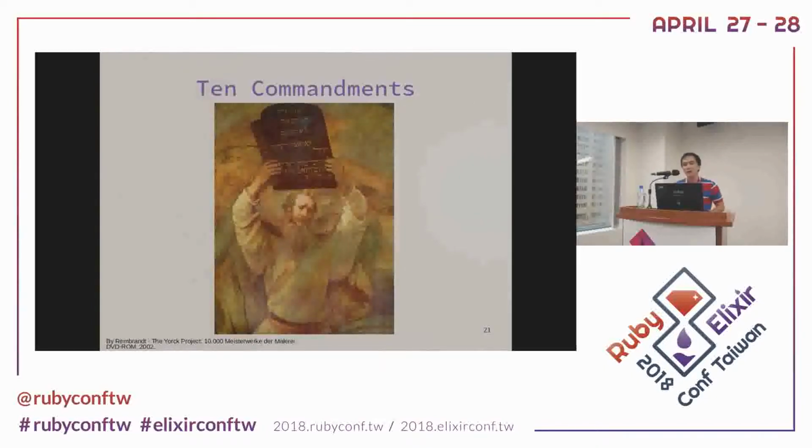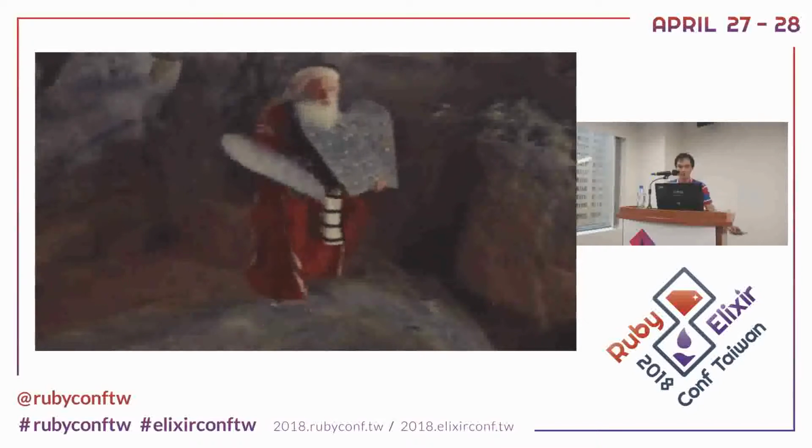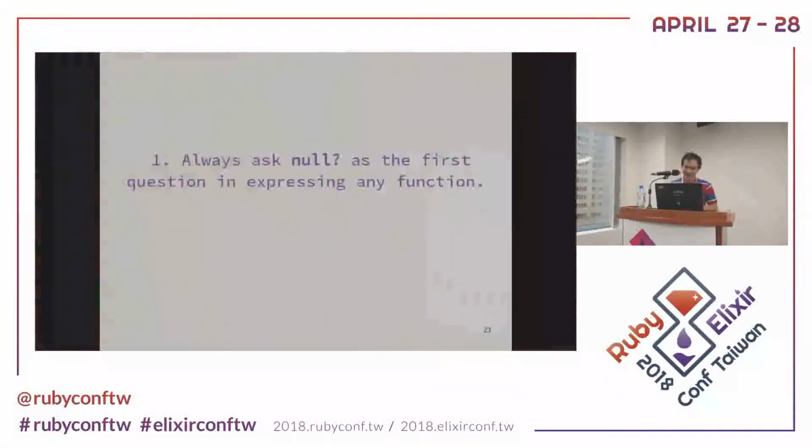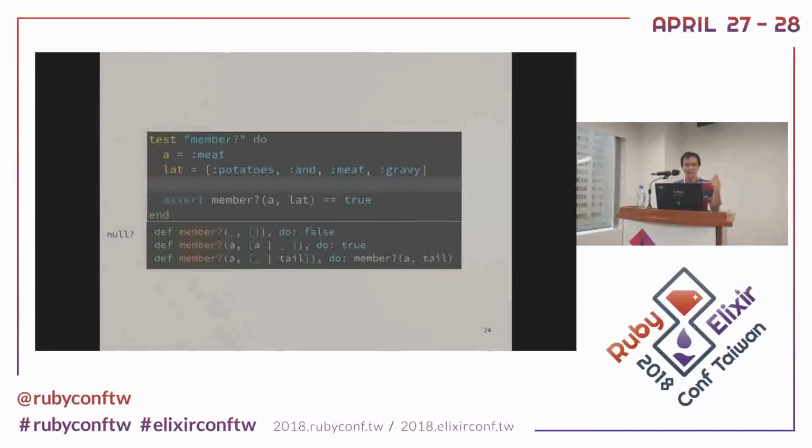Now, if you want to do recursion, you remember the 10 commandments from here. Actually it's 15, but the ones don't block. The first question when you want to write recursion is ask null. Like this example, think about it: if A is an atom, and I want to ask whether A is inside the list or not, and return true, how will you do it?